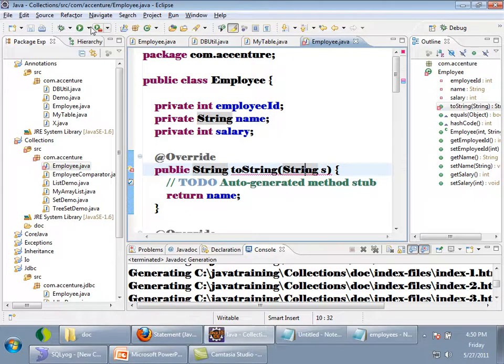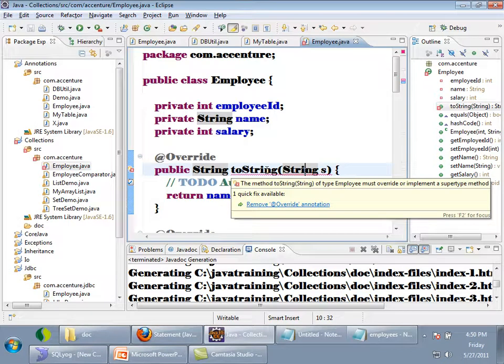See, now it's giving an error. Why? What is it saying? The method toString of type Employee must override or implement a supertype method. It is not overriding, right? So my compiler is also able to detect some annotations. Some annotations like override can be detected by the compiler also, but most of the annotations will not be detected by the compiler. Override is an example of a compiler-detected annotation. It's giving an error because my compiler understood that I am not overriding.